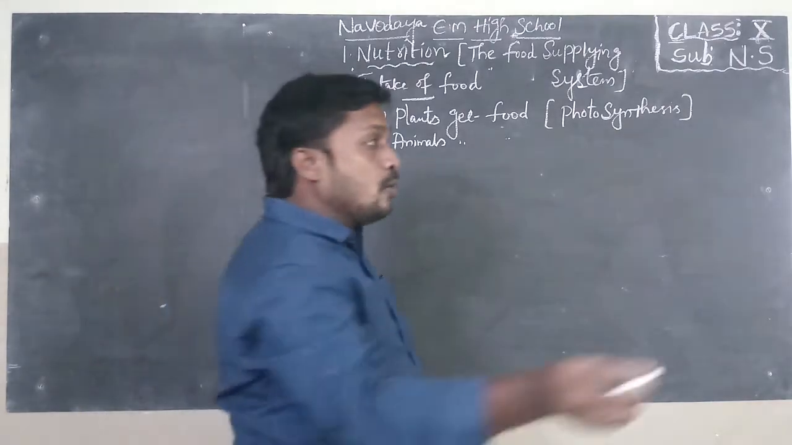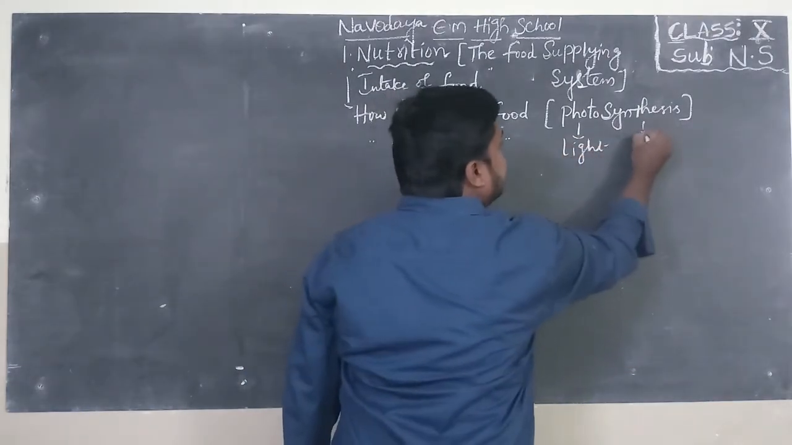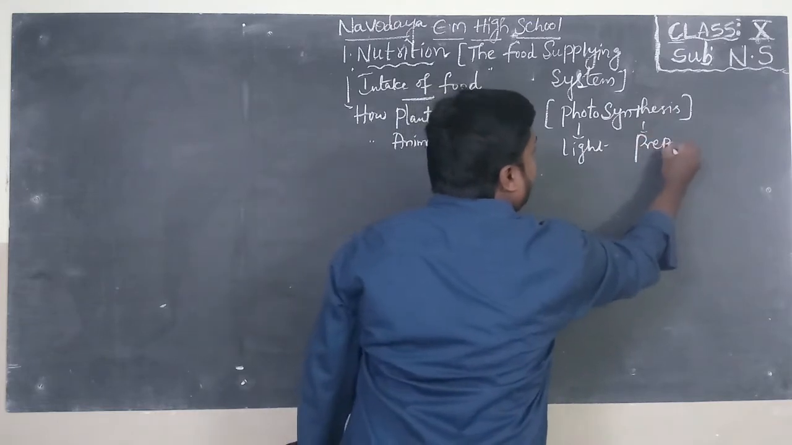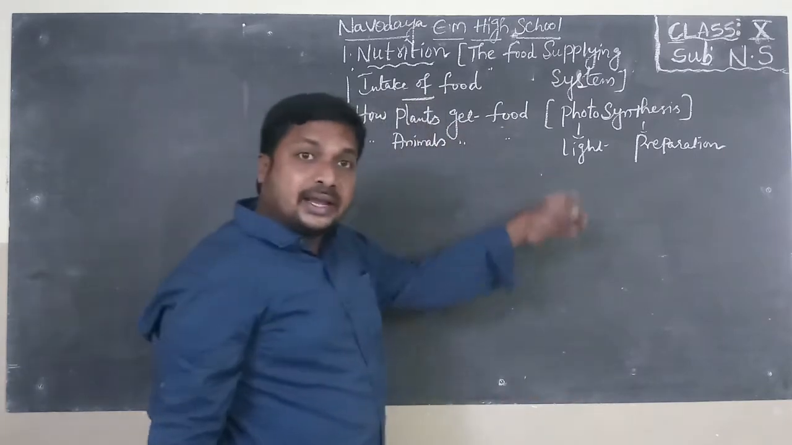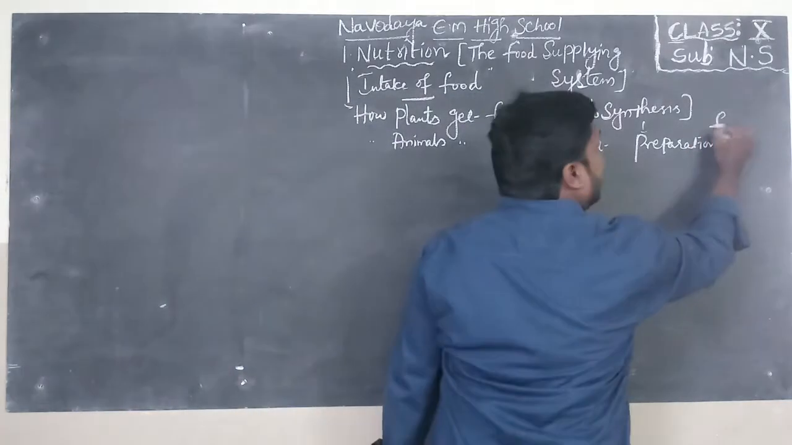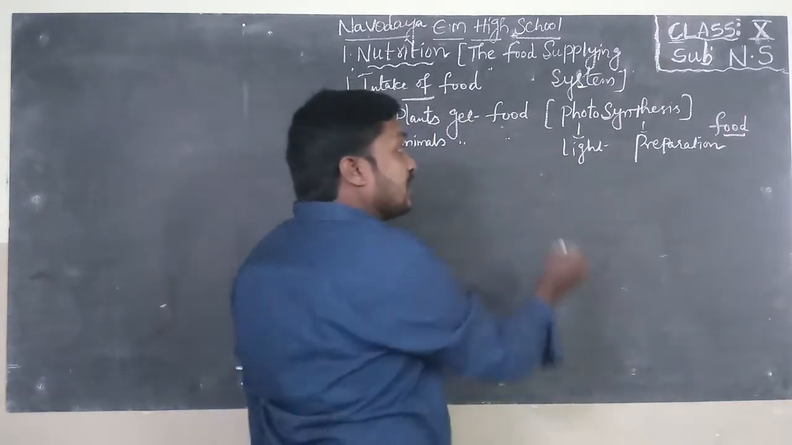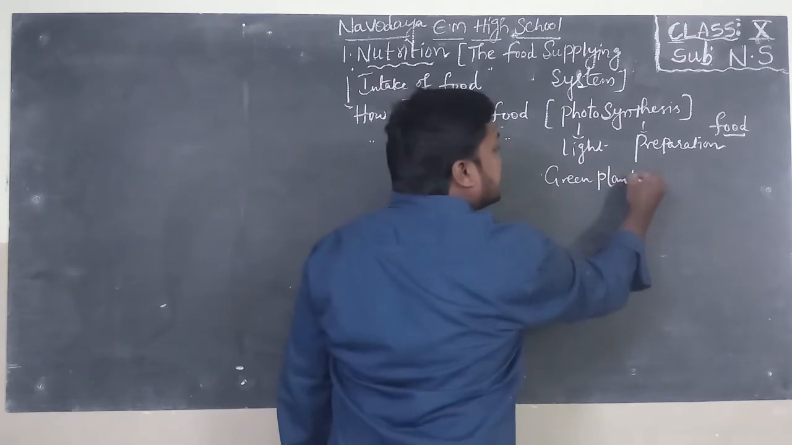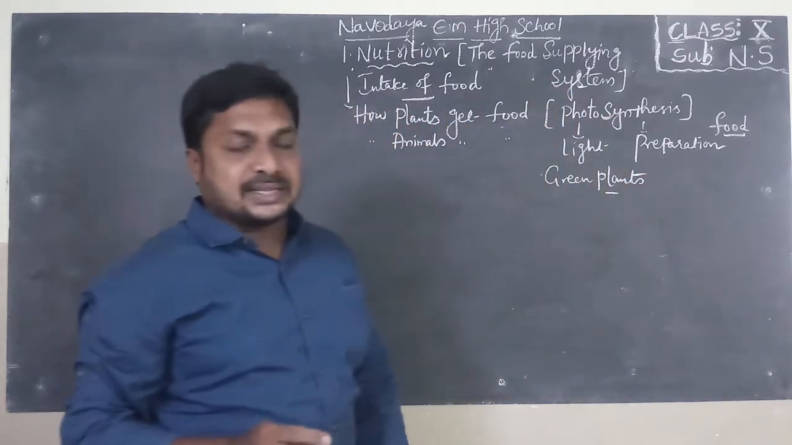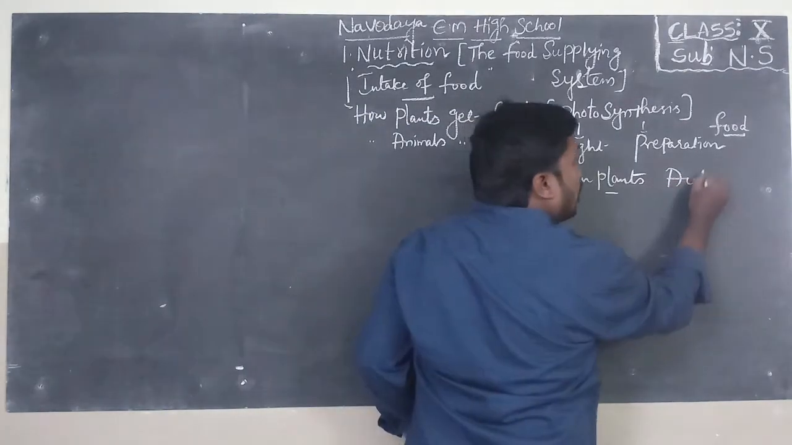Do you know, children? Photo means light. Synthesis means preparation. In the presence of light, food will be prepared by green plants. This is called photosynthesis. So, green plants are also known as autotrophs.